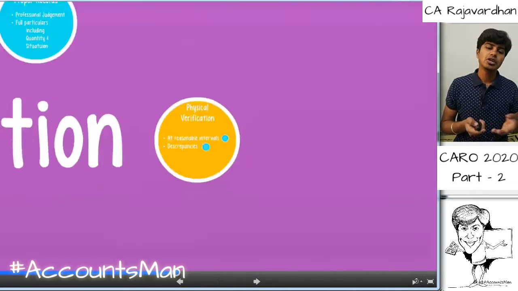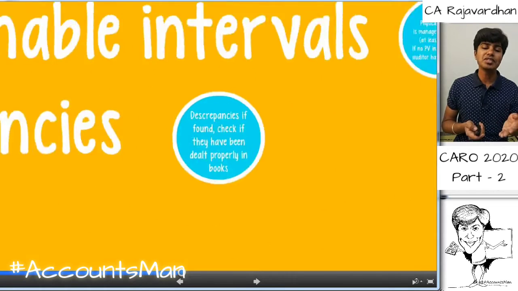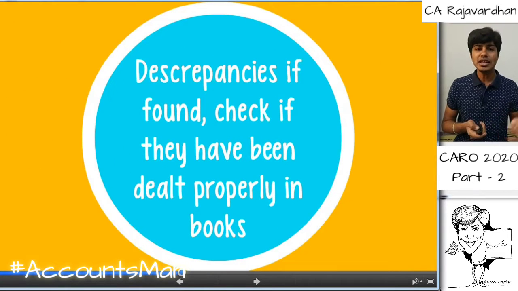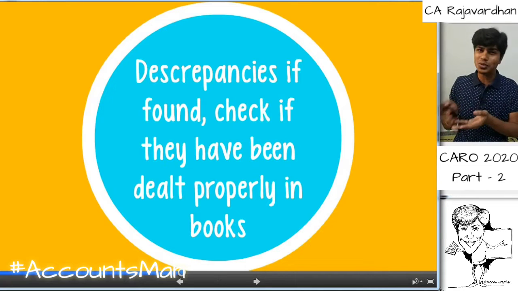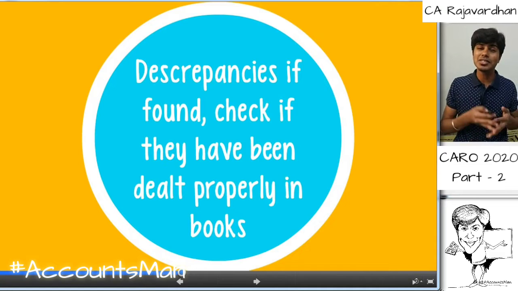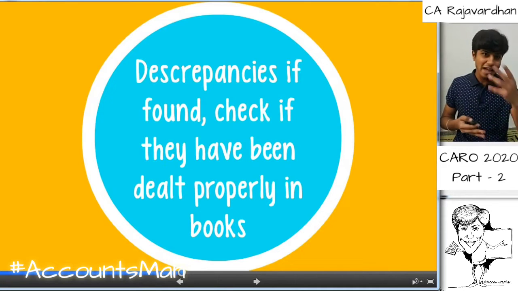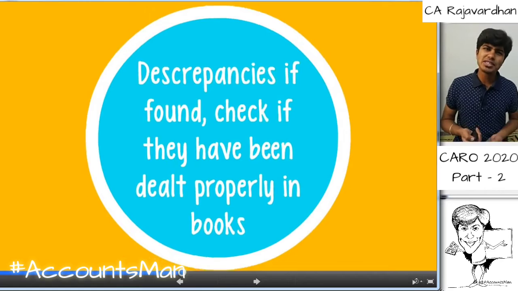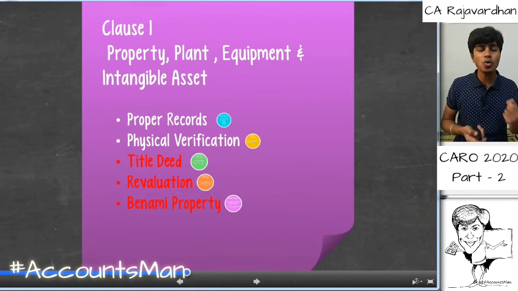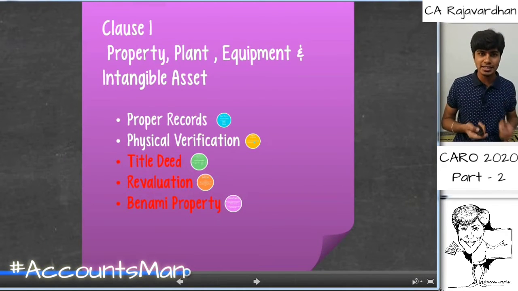Next important point is regarding physical verification, we need to see discrepancies. If there is any discrepancies identified, how has the company dealt with those discrepancies in the books of accounts? Have they made sufficient adjustment? If they have made, good job. Congratulate them, comment upon it. If they have not made, again you need to comment upon that, saying that the discrepancies which are found in physical verification have not been rightly dealt. Obviously there will be discrepancies found, but how the company has disclosed them or adjusted them is the point to be considered here by the statutory auditor.